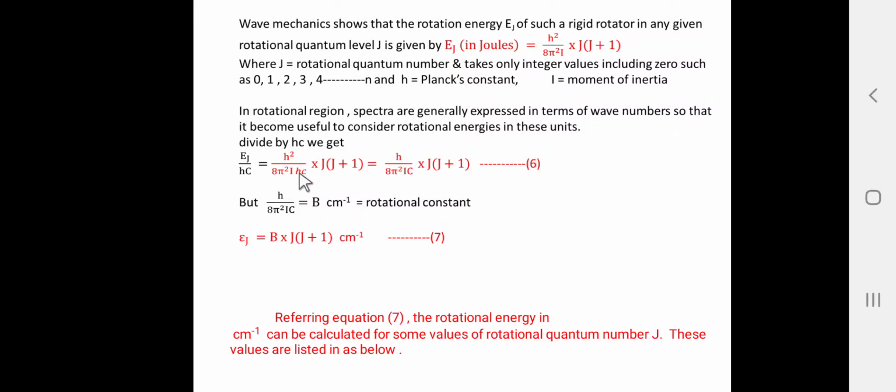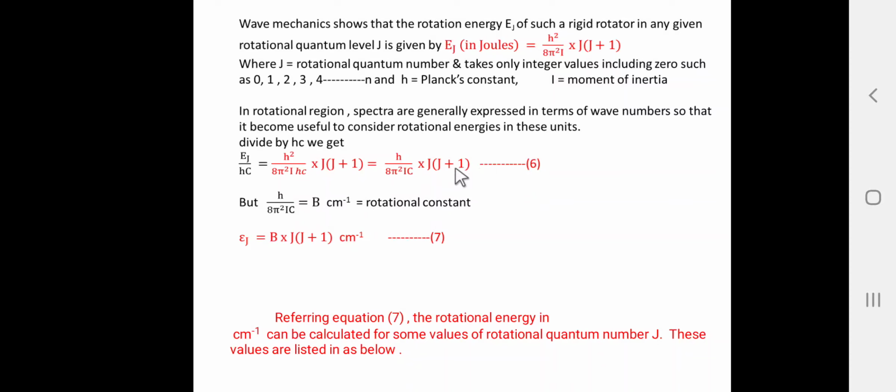Here this h square is cancelled with this h, and finally we can write h divided by 8 pi square Ic multiplied by J plus 1. This is equation number 6, and when Ej is divided by hc, that is, when we consider the energy in terms of wave number, it is denoted by the symbol epsilon J. In this equation h upon 8 pi square Ic is equal to B. This B is called the rotational constant.